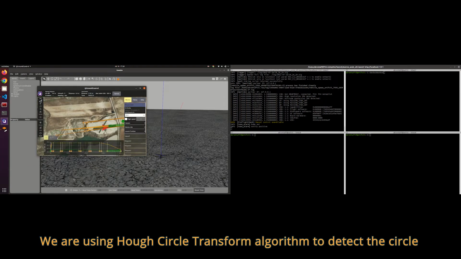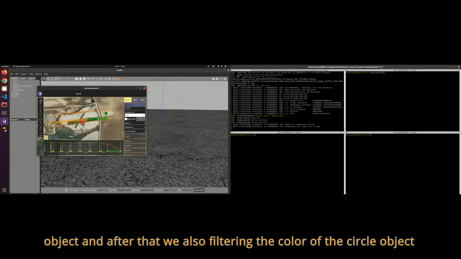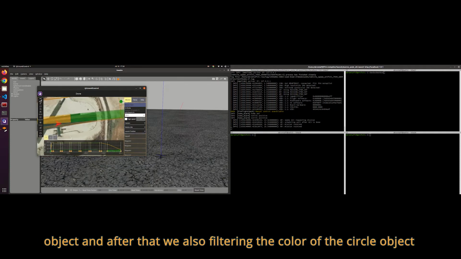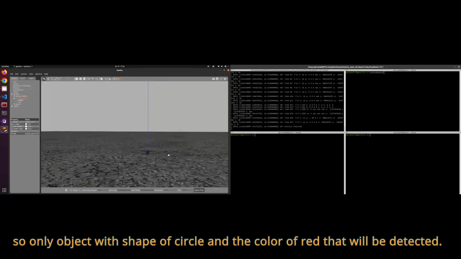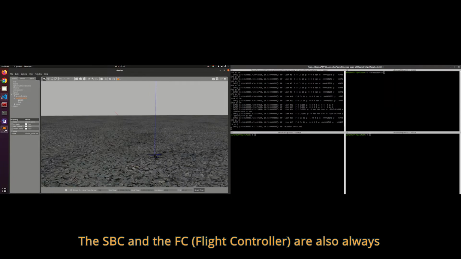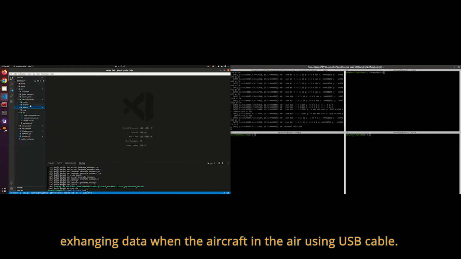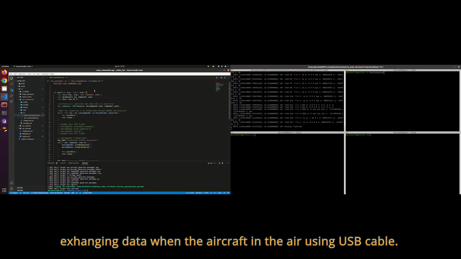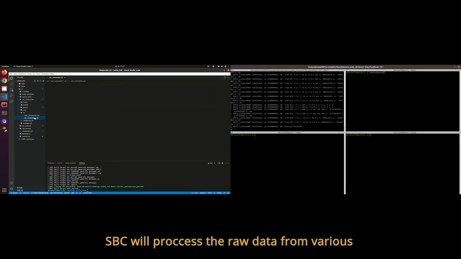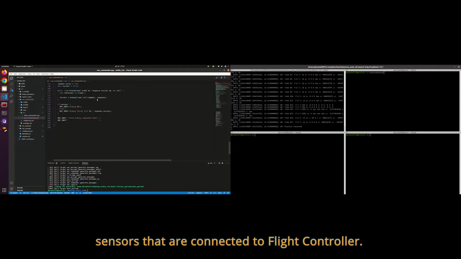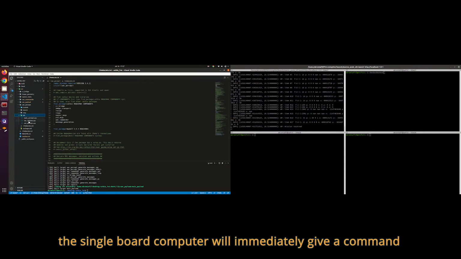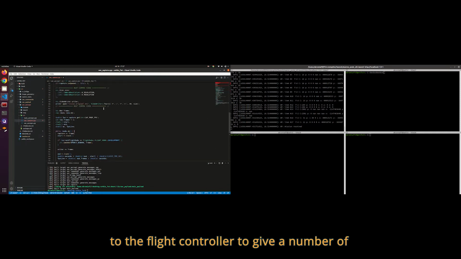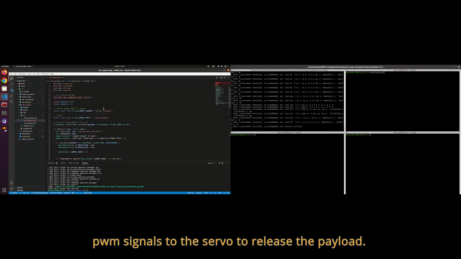We are using the Hough circle transform algorithm to detect the circle object, and after that, we are also filtering the color of the circle object, so only objects with the shape of a circle and the color red will be detected. The SBC and FC are also always exchanging data when the aircraft is in the air using a USB cable. The SBC will process the raw data from various sensors that are connected to the flight controller. When it's time for the payload to be released, the SBC will immediately give a command to the flight controller to give a number of PWM signals to the servo to release the ball.